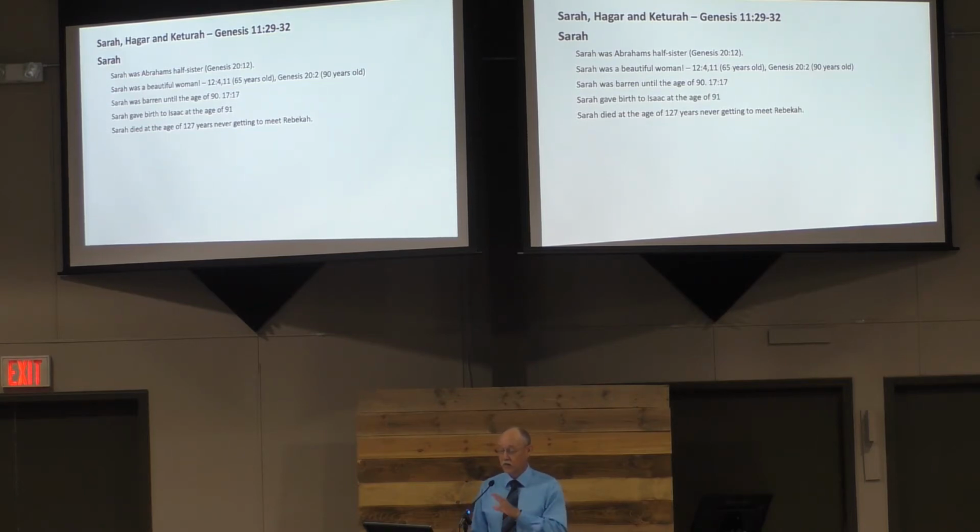Second thing about Sarah, and we've talked about beauty and how big a role it plays for some reason in this section in Scripture. Sarah was a beautiful woman. Look with me at chapter 12, verse 4. Now, what I want to point out in Genesis chapter 12, verse 4, it says here that Abraham was 75 years old when he departed for Haran. So he's leaving Ur of the Chaldees and going north. And if he is 75, what we know about Sarah is she's 10 years younger, basically.